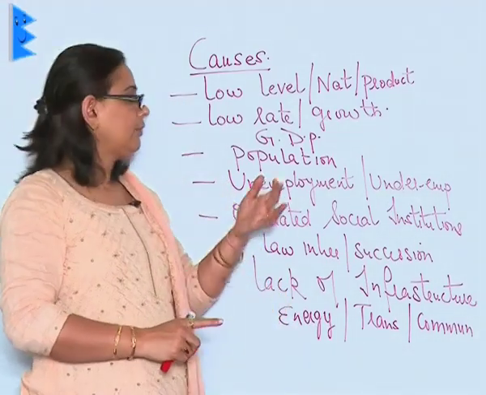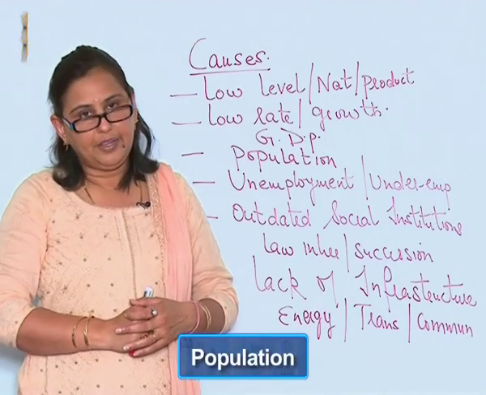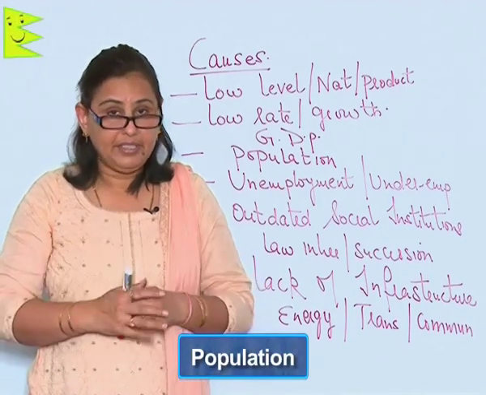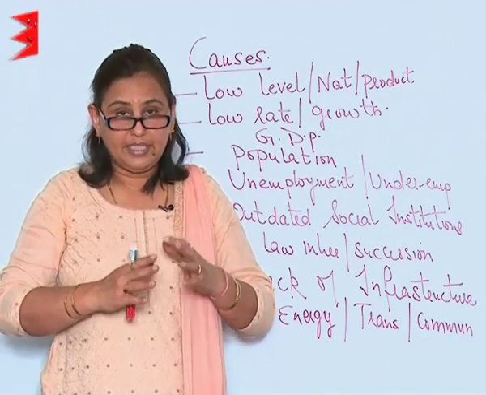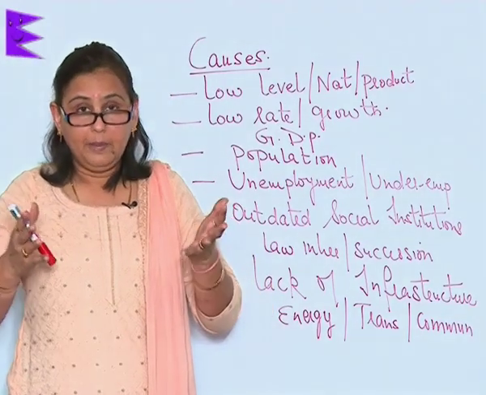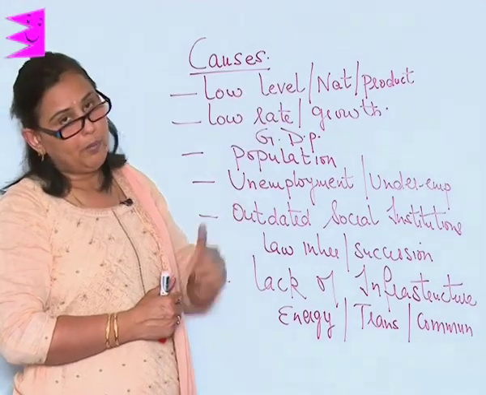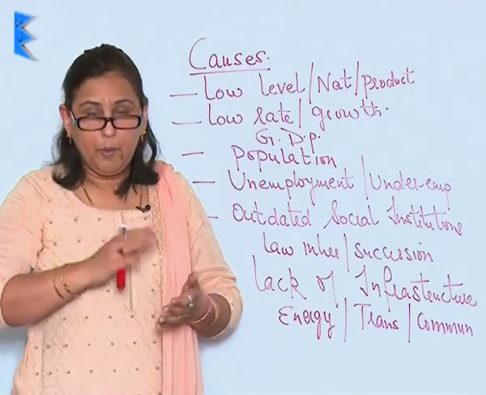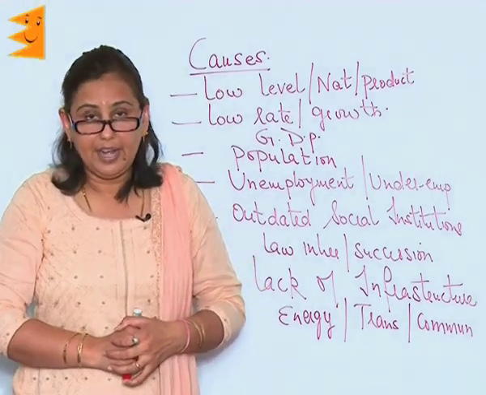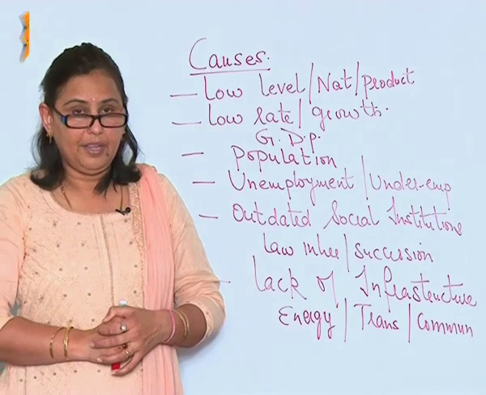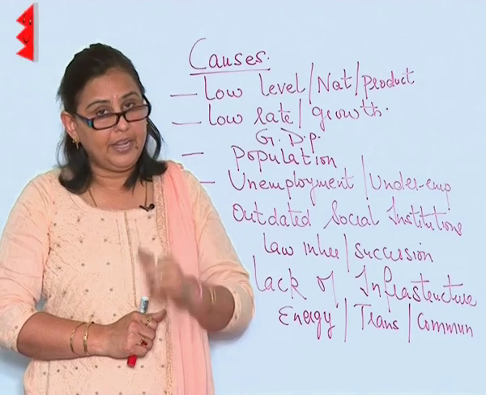The third and the biggest factor is the population of the country. When the population rises and is not able to sustain the things which are available, it definitely is leading to poverty. Therefore, population check, population control is very important for eradicating poverty in the country. And in a country like India, it definitely is a big danger.